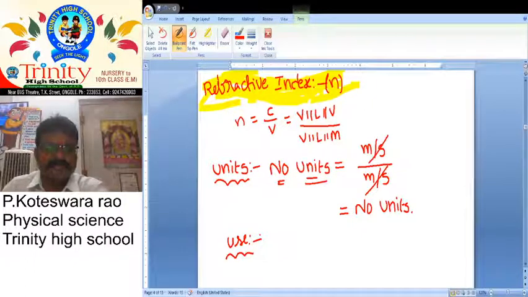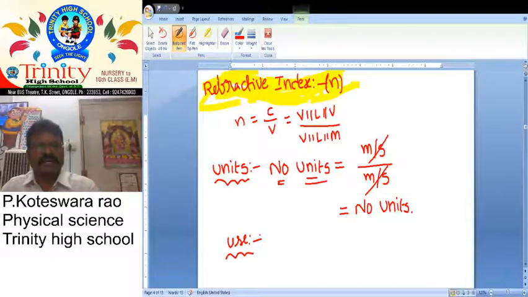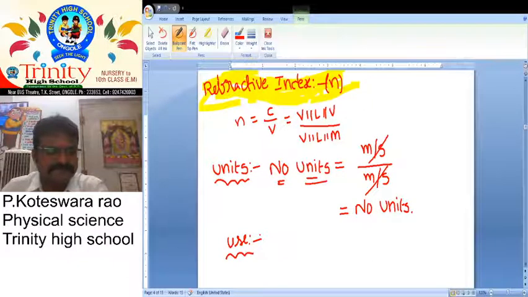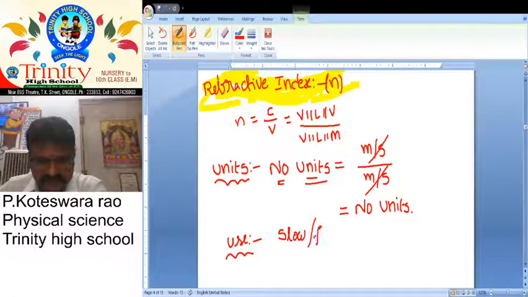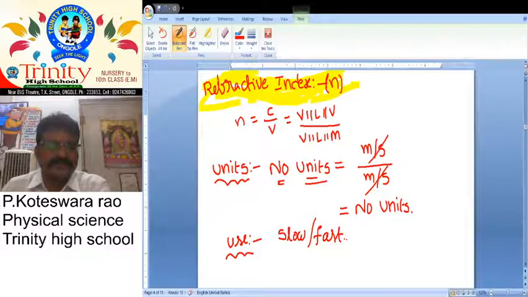What do we have to explain? With the help of refractive index, we get an idea of the velocity or the speed of light, whether it is slow or fast. That is the use.